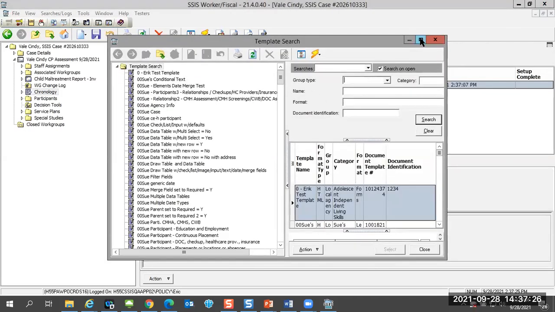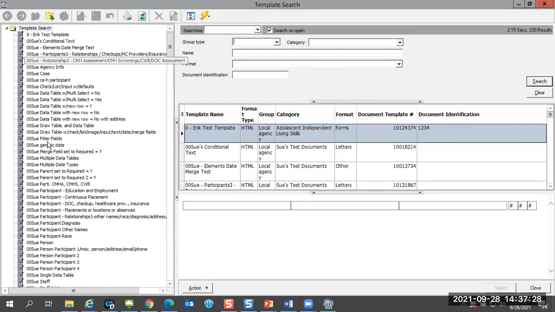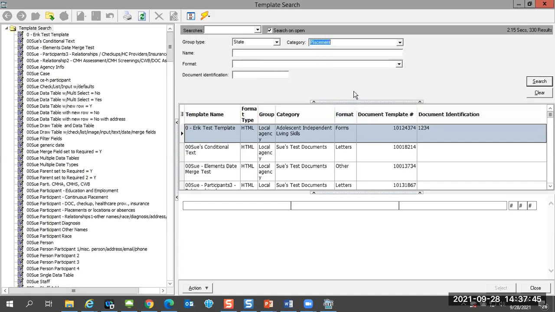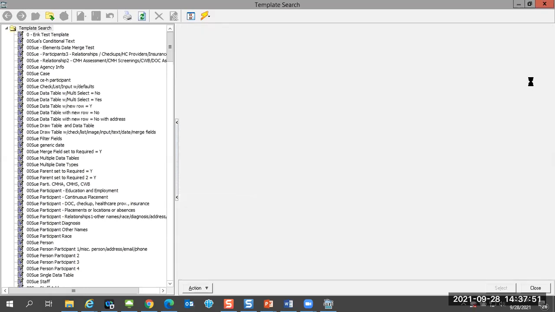Chronology. This is a test environment, so you are going to see some unfamiliar documents over here. Pay no attention to that. I'm going to filter by group type state because this is a state created document. And then I'm going to navigate over to my category field and I'm going to travel down to the word placement. And this is going to filter all of the placement related documents that can be found in the Social Service Information System by selecting search.